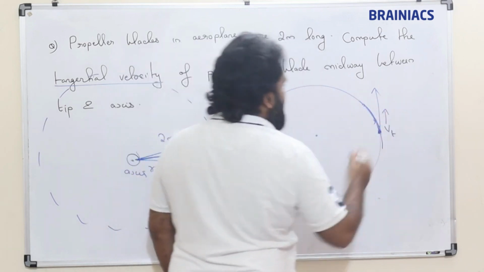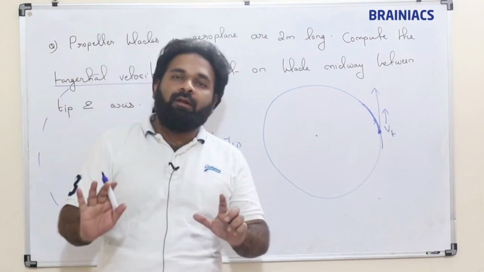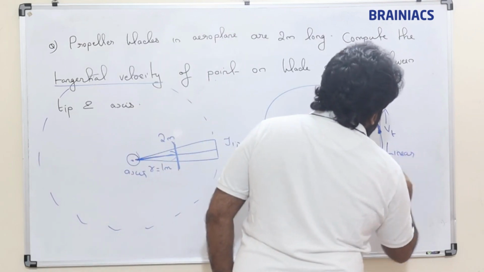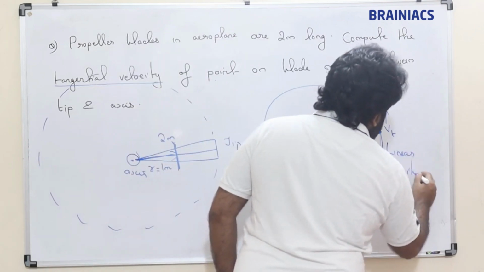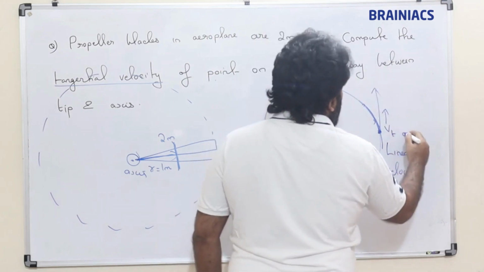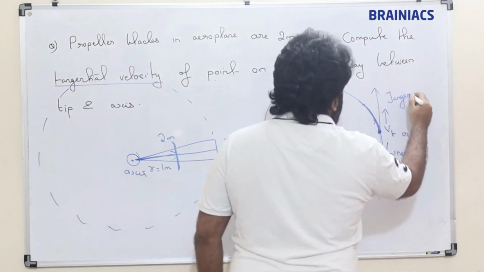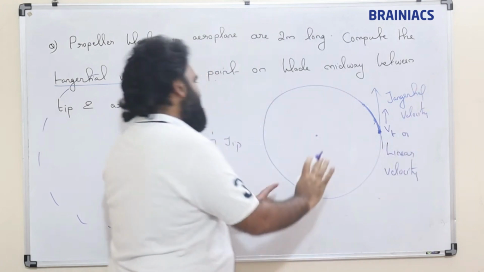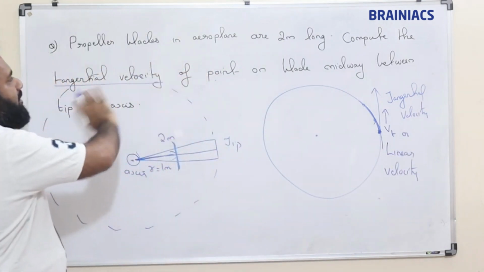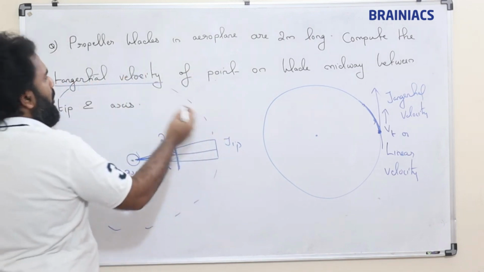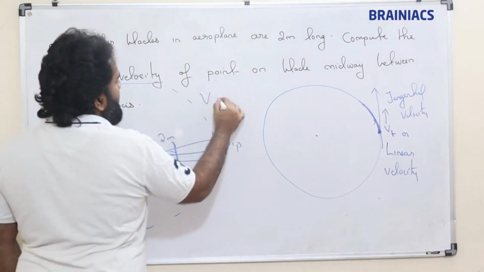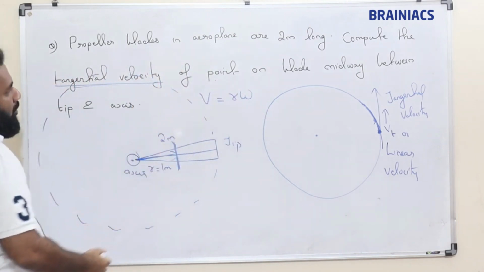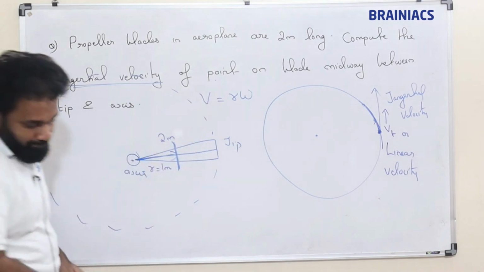So this is tangential velocity, which is nothing but linear velocity. Nothing new, only the word is new, the remaining things we know. Now what is the tangential velocity? v is equal to r omega, because it is rotating. And one data is missing.